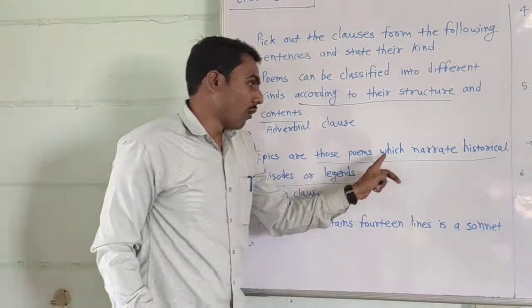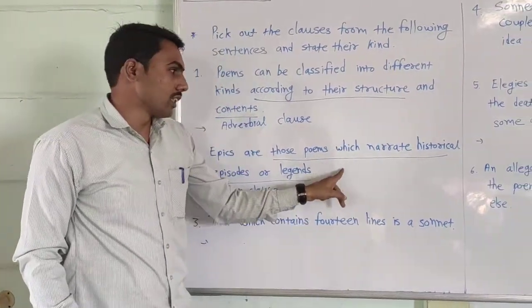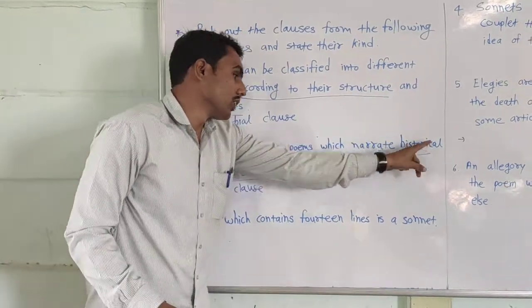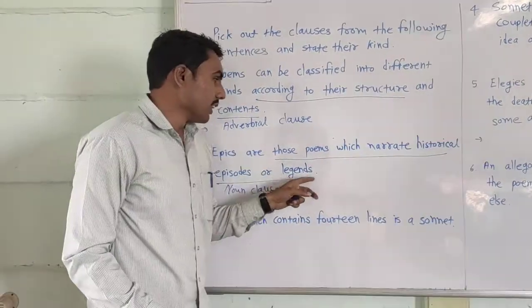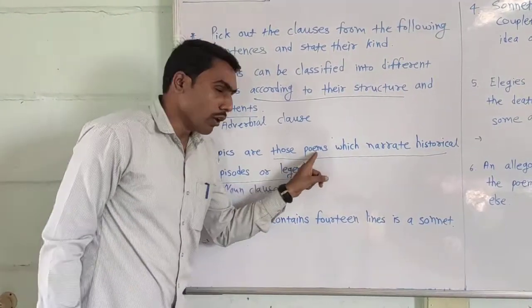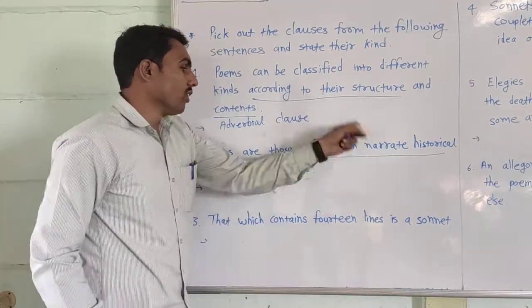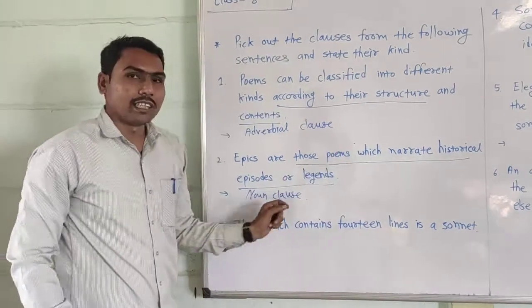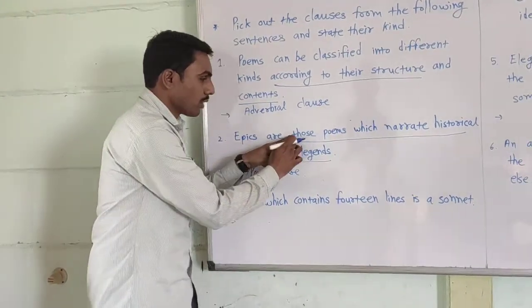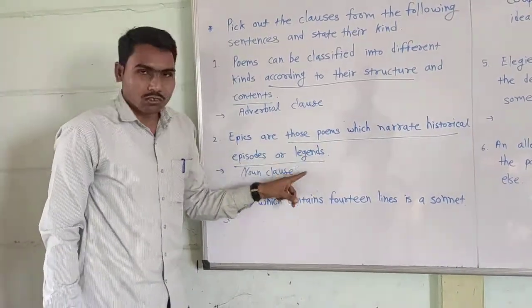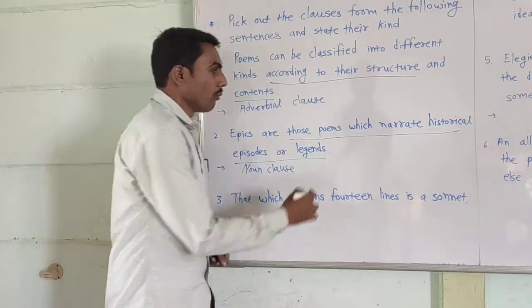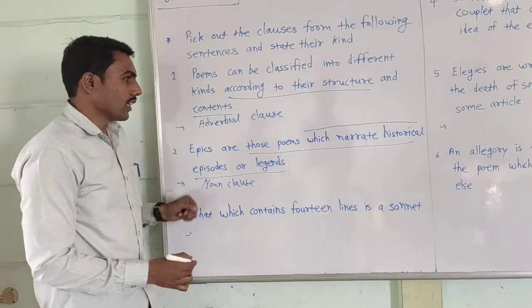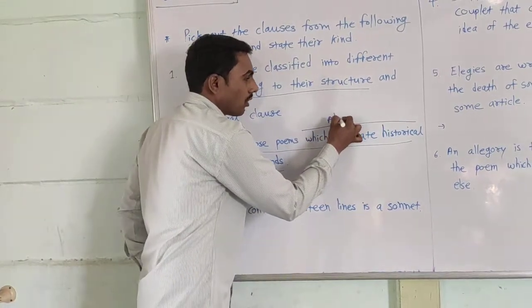If you start from which, which narrate historical episodes or legends, and the starting word is poems, it gives more information, so it is an adjective clause. म्हणजे एका सेंटेन्स मध्ये दोन क्लॉजेस आले. जर those पासून legends पर्यंत घेतलं तर तो झाला noun clause, आणि जर तुम्ही which पासून सुरुवात केली, तर तो कुठला क्लॉज झाला? Adjective clause.